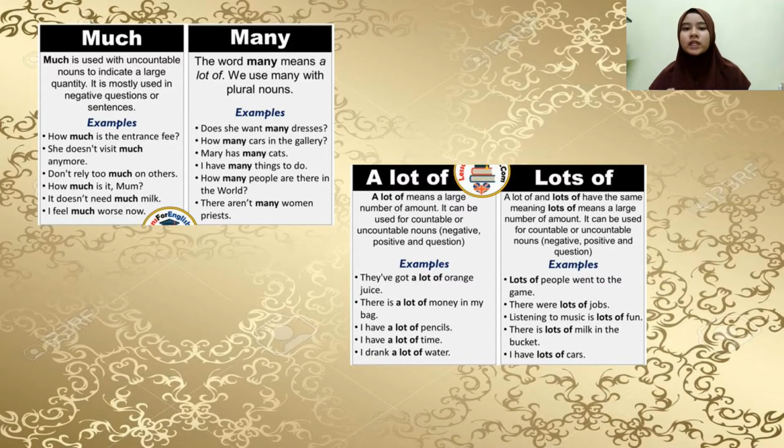We use so rather than very before much and many in positive statements to emphasize a large quantity of something. So you will say, we have so much work to do today, and not we have very much work to do today. As much as or as many as are used to make a comparison and show that something is the same as or equal to something else. For example, there are as many at this meeting as there were at the shopping mall.